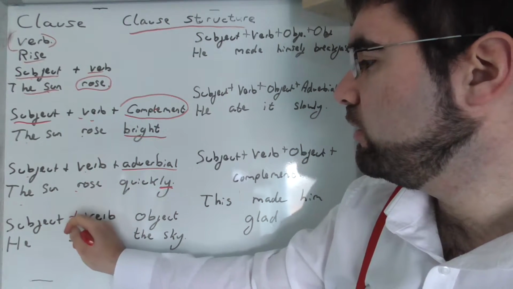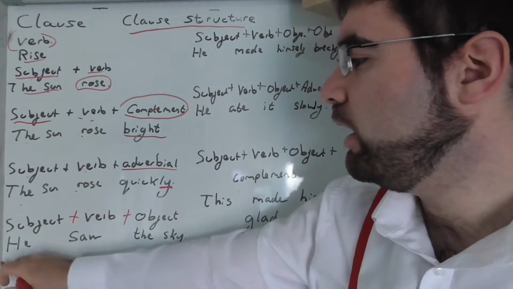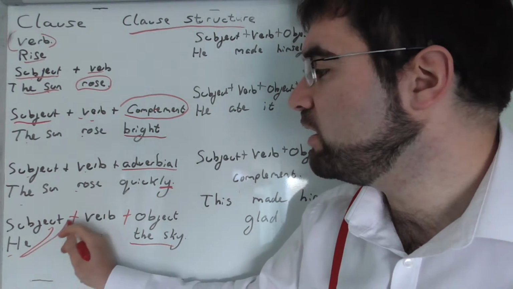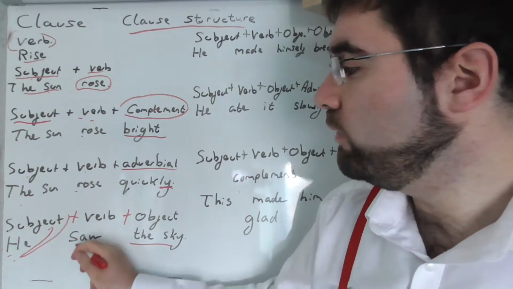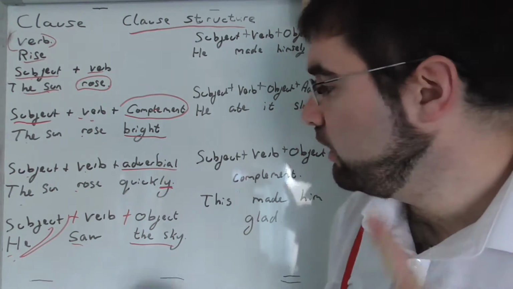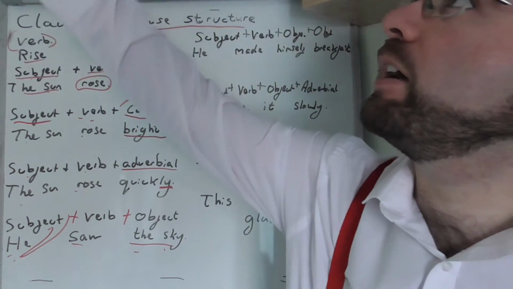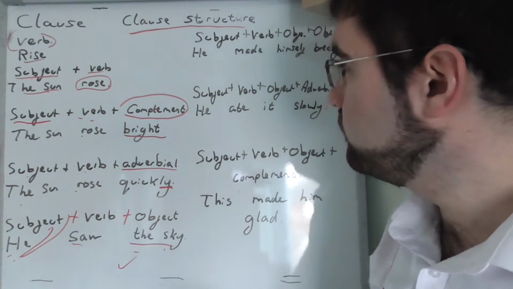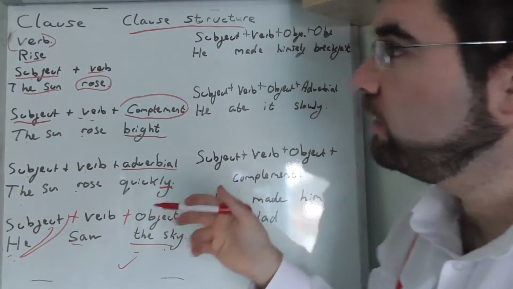Subject, verb, object. He saw the sky. So subject, who the sentence is about: he. Verb: saw. Object: the sky. He saw the sky. Very good.